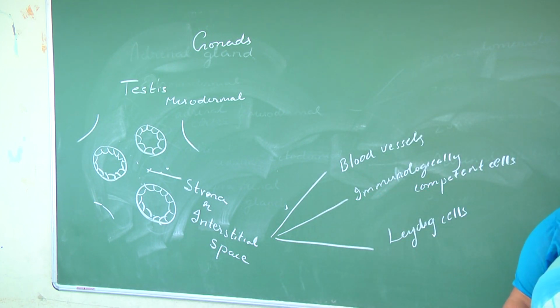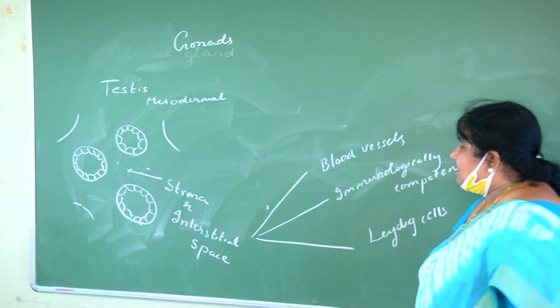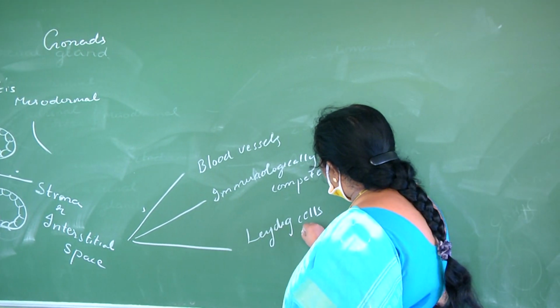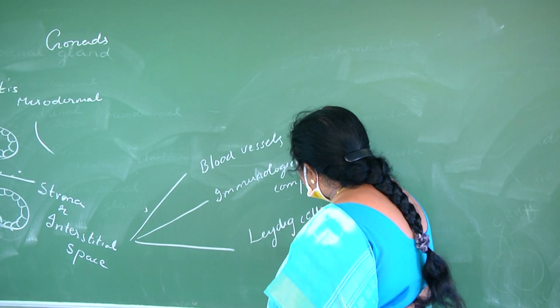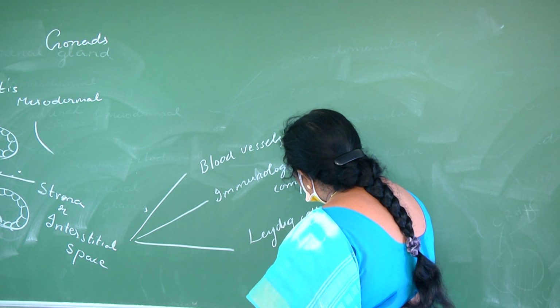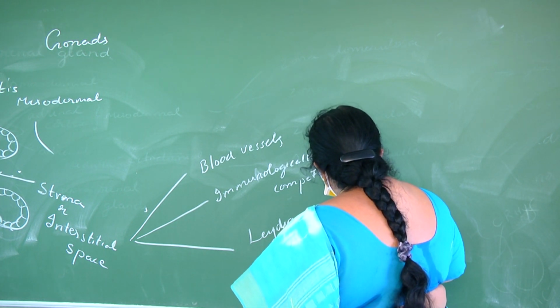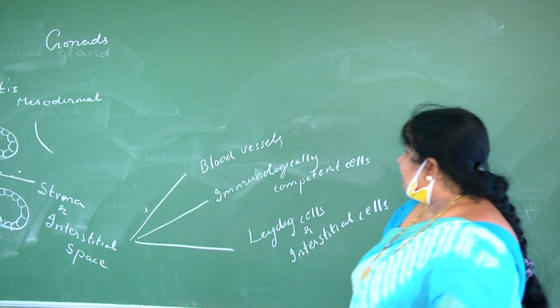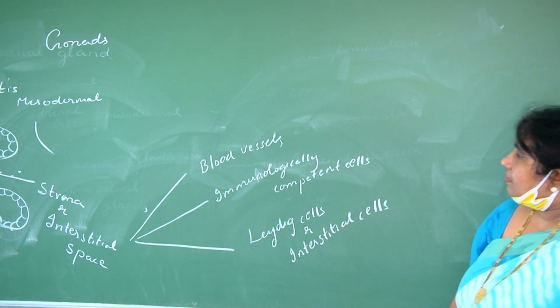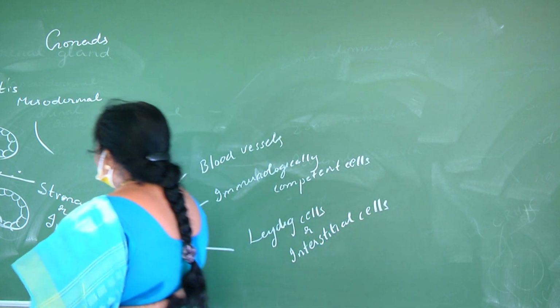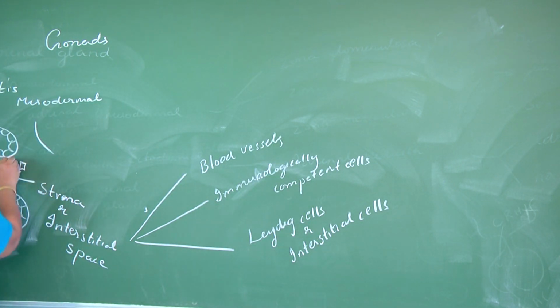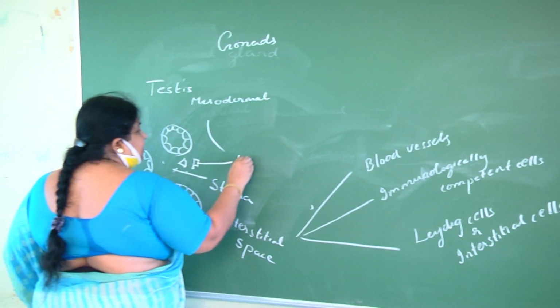As the Leydig cells are present in interstitial spaces, we can also refer to them as interstitial cells. These are the Leydig cells or interstitial cells.